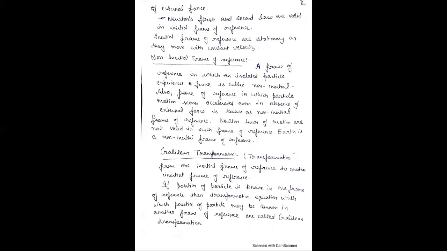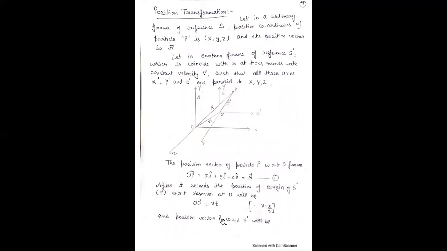If the position of a particle is known in one frame of reference, then the transformation equations with which the position of the particle may be known in another frame of reference are called Galilean transformation.